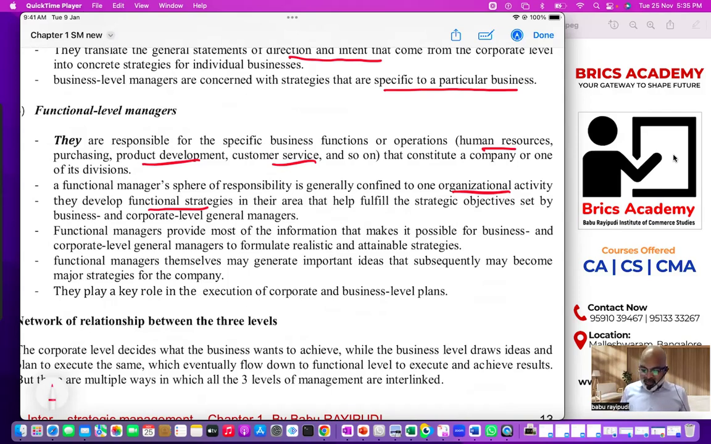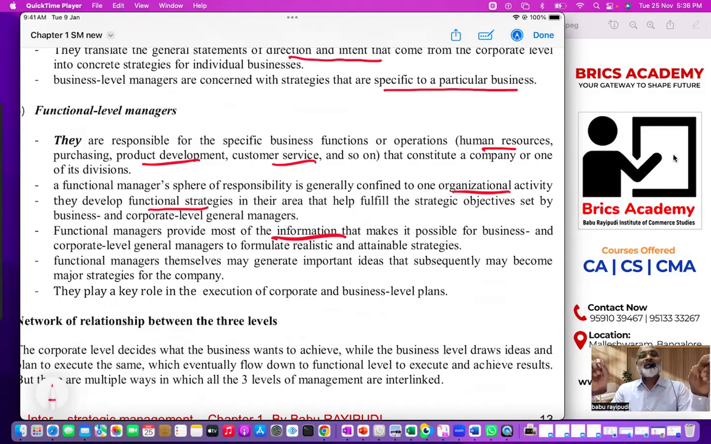Next one, they provide information. So that means whenever a corporate level manager wanted to take a decision, whenever a business level manager wanted to take a decision, they need information. Actually, on the field, on the ground, in the market, who's there? Marketing manager. So that means the marketing manager has to provide information. What are the expectations of the customer?